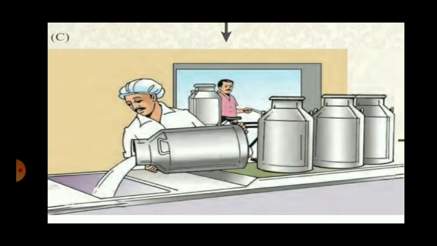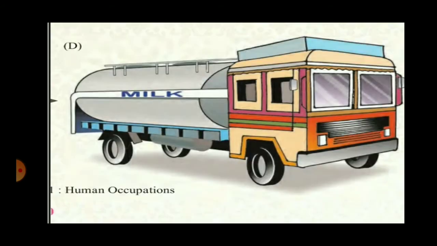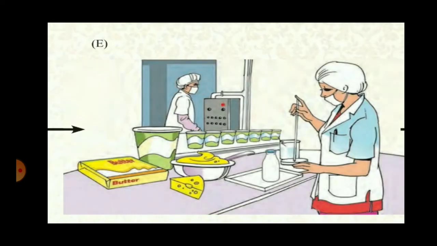Here is the milk collection center where the persons bring their milk and it is collected here. So it's a milk collection center. The milk is being transported in a special container, in a special vehicle. So milk is being transported here.